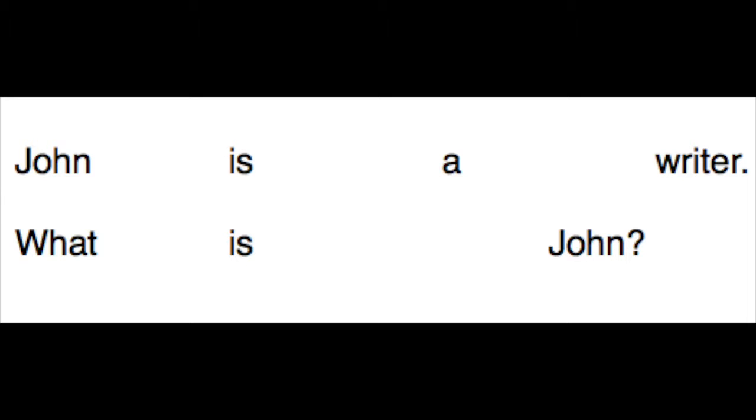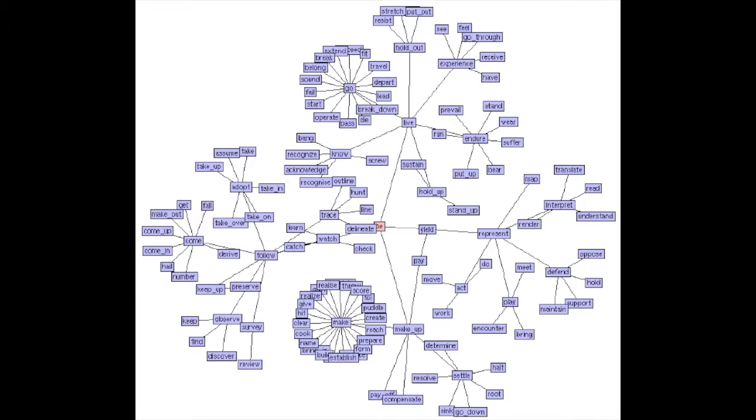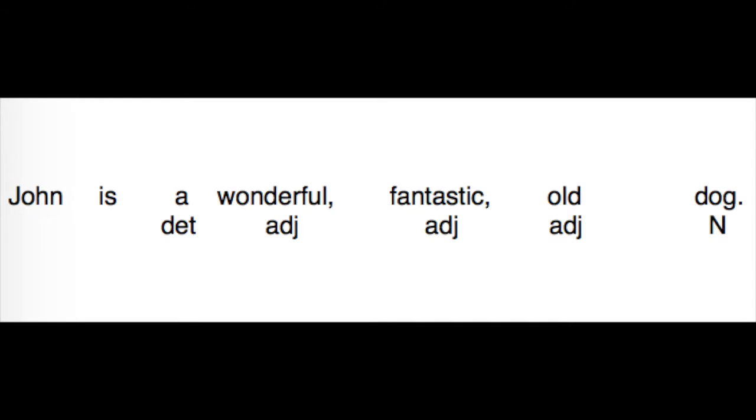We also planned to use the nouns to determine which WH word was to be used, but switched approaches before implementing that. The last thing we planned to do was to use WordNet to generate synonyms in our questions to make them more challenging to answer. We abandoned this approach because hard-coded patterns of part-of-speech tags are extremely limiting. For instance, John is a wonderful, fantastic, old dog would be difficult to ask a question about unless we have a pattern that specifically matches determiner, adjective, adjective, adjective, noun. Clearly, it is better to have a system that can recognize a noun phrase as a whole.